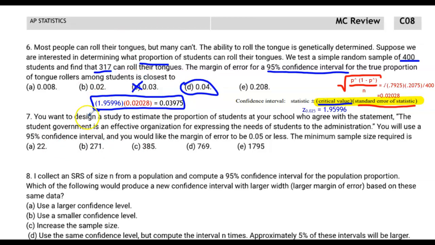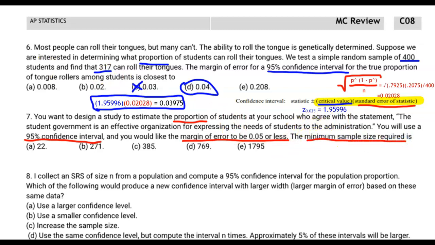Question number 7. You want to design a study to estimate the proportion of students, another proportions question, don't worry, means are coming later, of students at your school who agree with the statement, the student government is an effective organization for expressing the needs of students to the administration. You will use a 95% confidence interval, another 95% confidence interval. Hint, we're going to be seeing that 95% a lot this course. And you want the margin of error, the MOE, to be 0.05 or less. Looks like we're finding a minimum sample size. Yep, that's right, minimum sample size required.